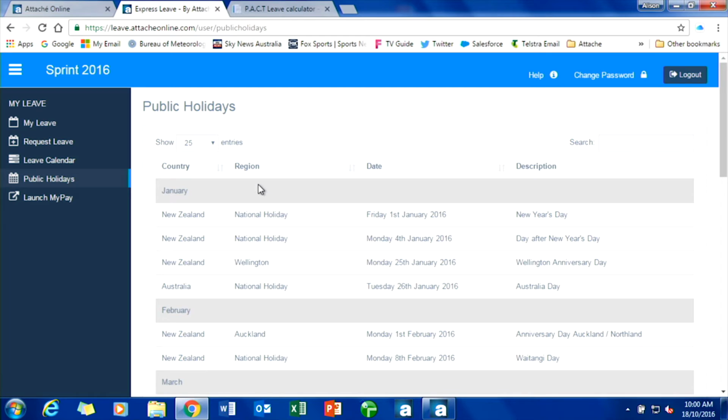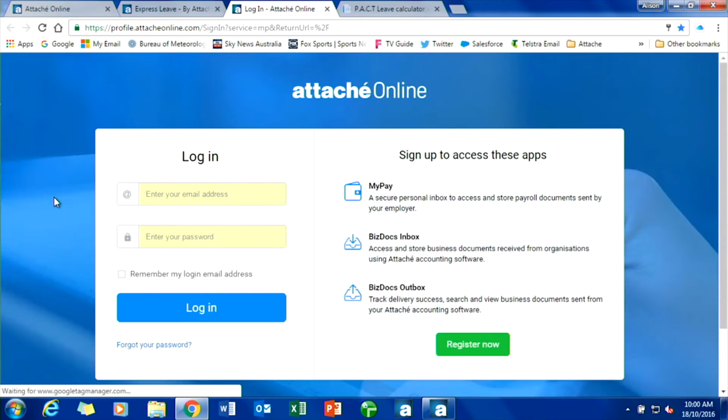From within Express Leave, you can also launch Mypay, which is the next one that I want to talk about. So I can either launch Mypay from here, and this is where I can go in and have a look at my own pay advices. So this is the one where you would actually enter in your own personal email address.